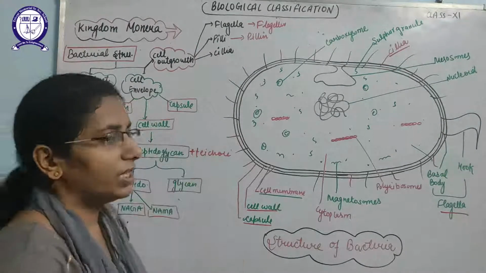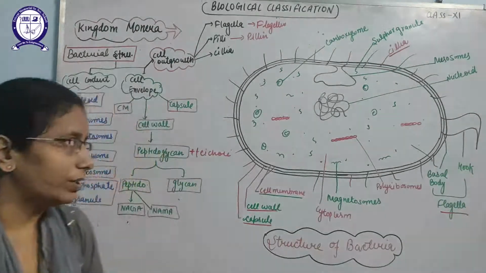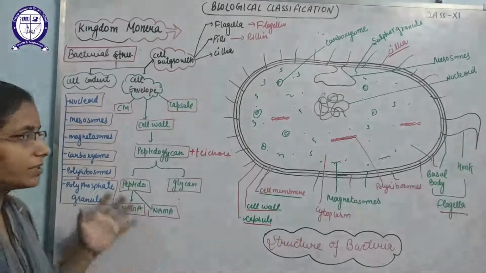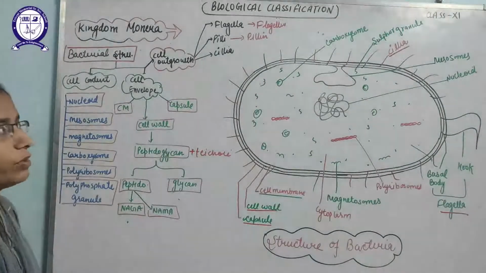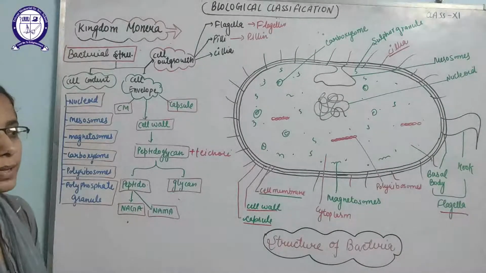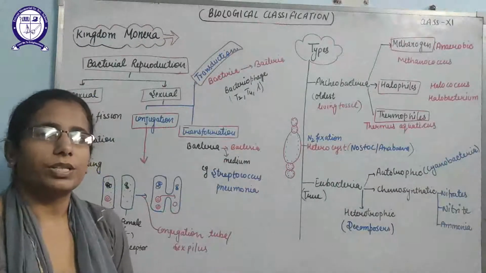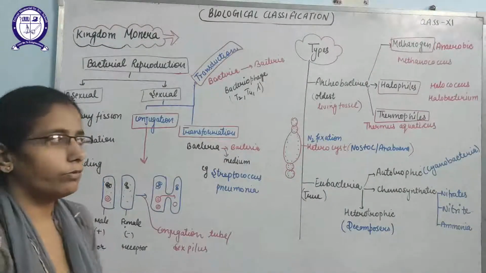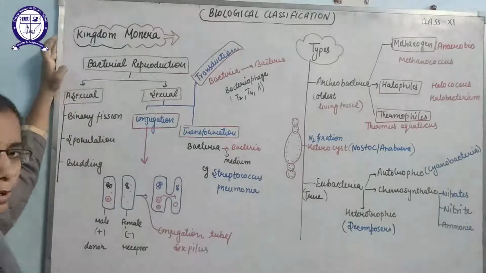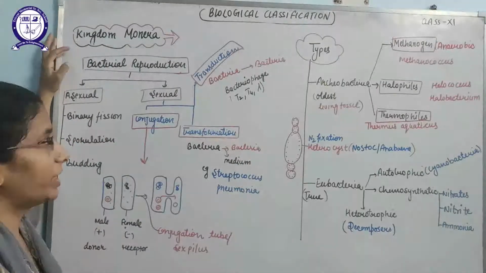And third is the cilia that will help in the movements. So all these are the components of the bacteria that come under the monera. Okay students, after discussing the structure of bacteria, now we will discuss the reproduction of the bacteria and the types of bacteria.